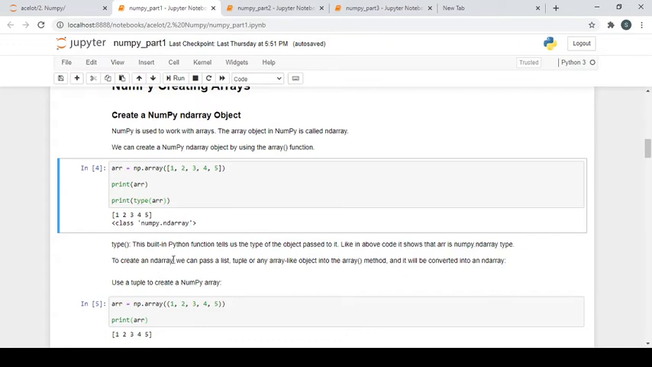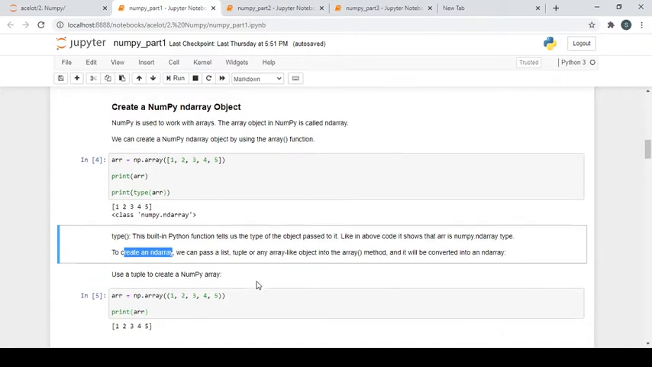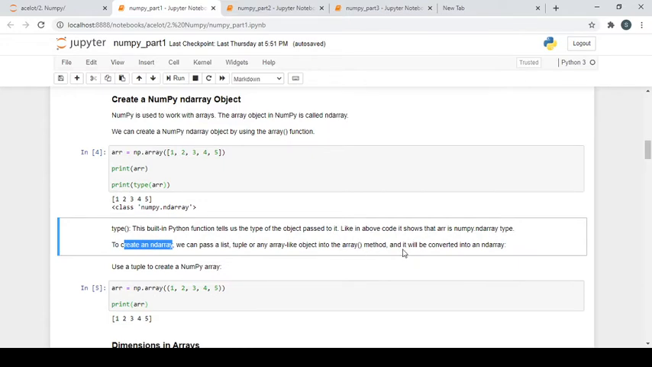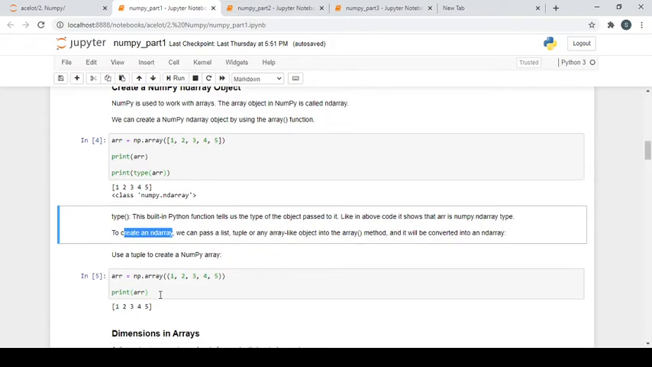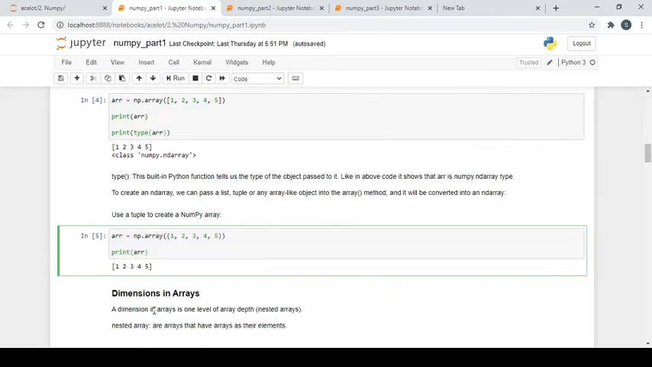To create an ndarray, we can pass a list, of course, what we did above. We can pass a tuple or any array-like object, so even a set will work. So automatically it gets converted into an array. So you can see over here, I'm passing a tuple this time, and see, I'm getting an array.